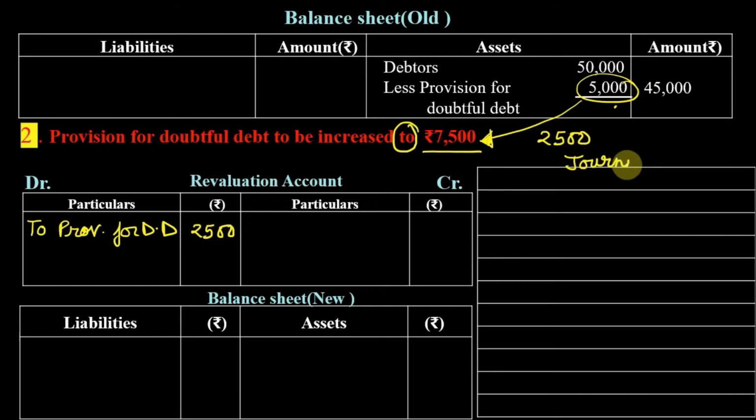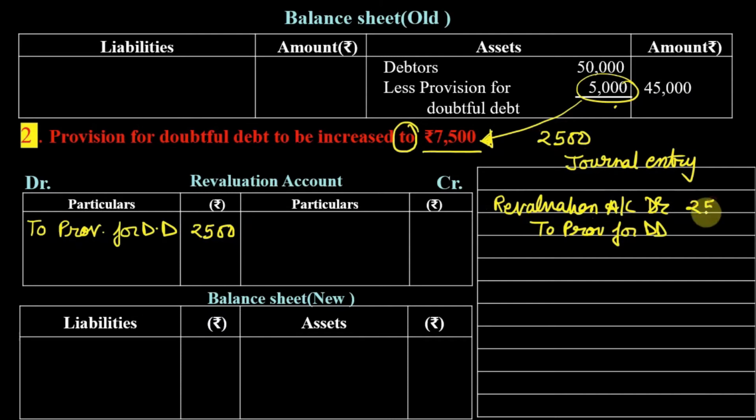When I am writing on the debit side of revaluation account provision for doubtful debt, the journal entry is revaluation account debit to provision for doubtful debt 2,500. Okay, and now we will see how this is going to affect the debtors in the new balance sheet.